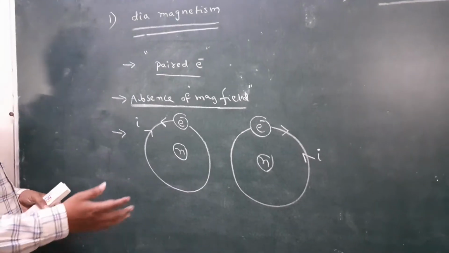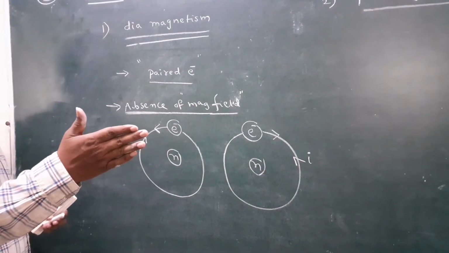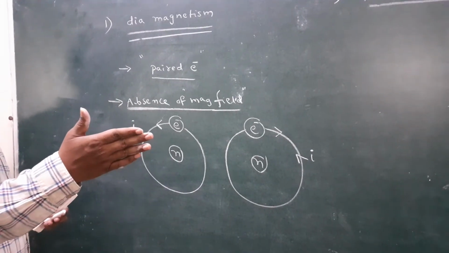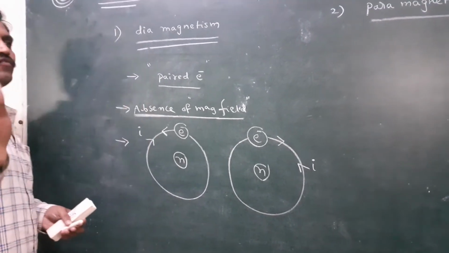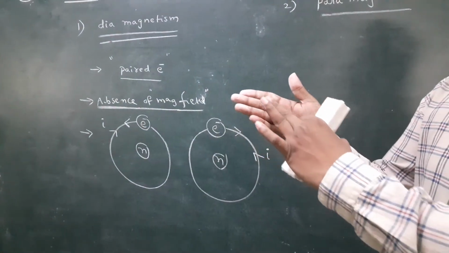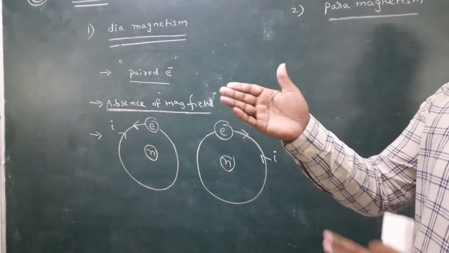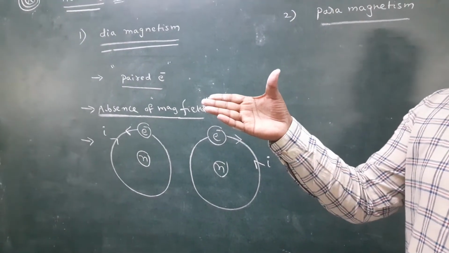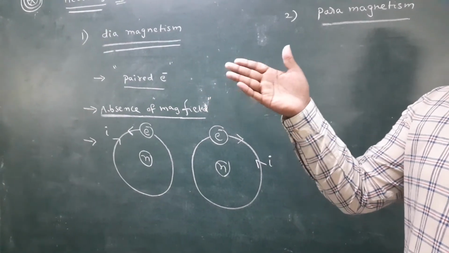According to this rule, we determine the magnetic moment direction. Here, these four fingers indicate the direction of current, and the thumb indicates the direction of magnetic moment. Once again I discuss, take your right hand.